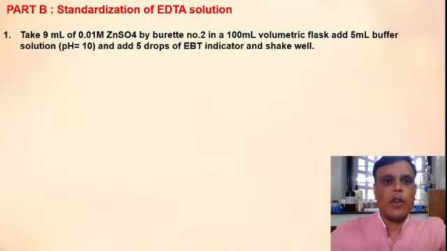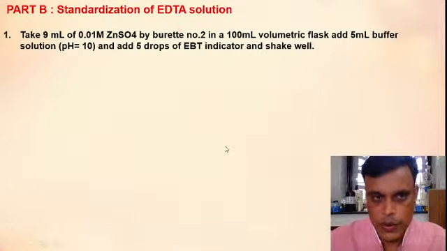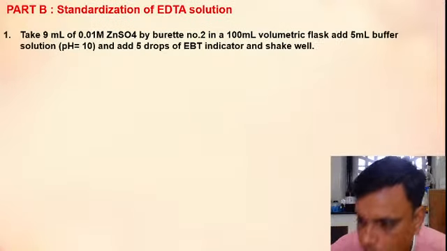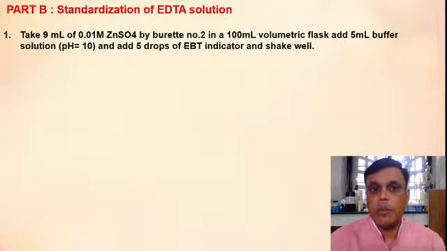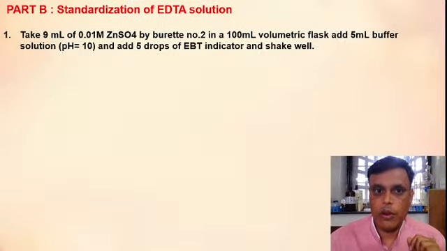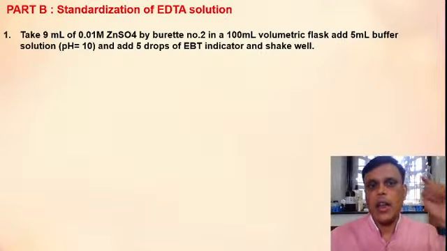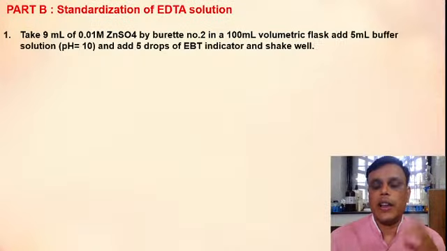Next step is what we have to do. We have to take 9 ml of 0.01 molar zinc sulfate solution by burette number 2. That means first you have to fill the zinc sulfate solution in burette number 2. Fill burette number 2 with zinc sulfate solution, remove the air bubble, adjust the zero level, and fill burette number 1 with EDTA solution.